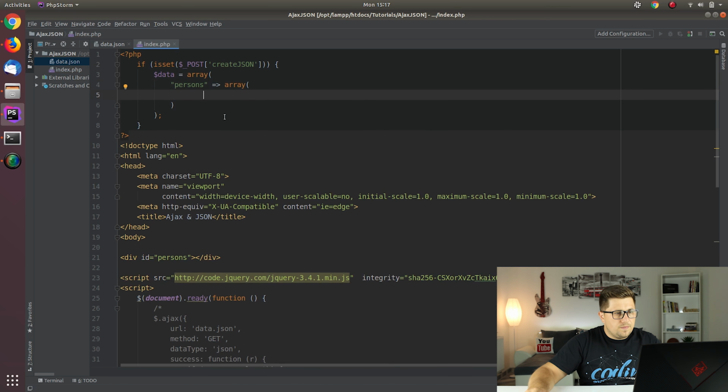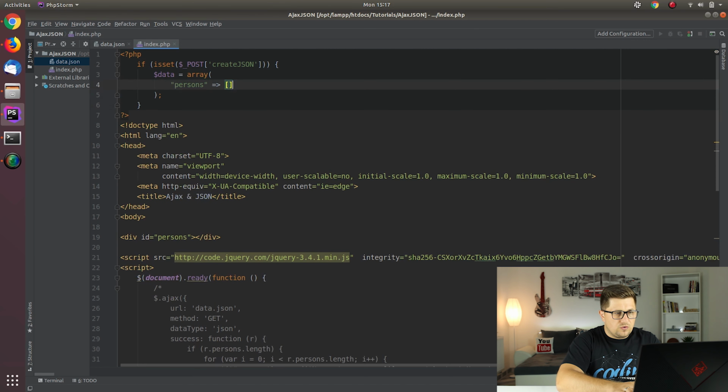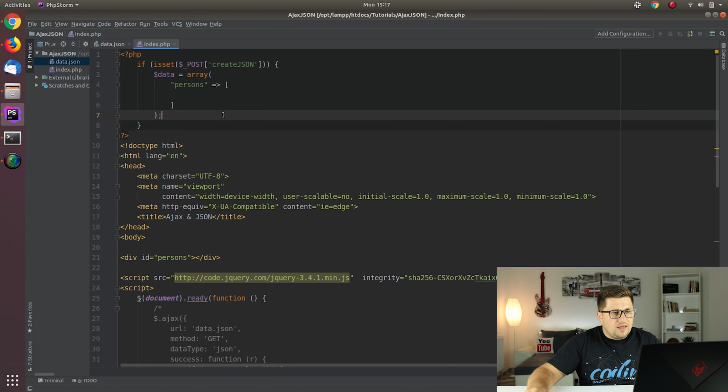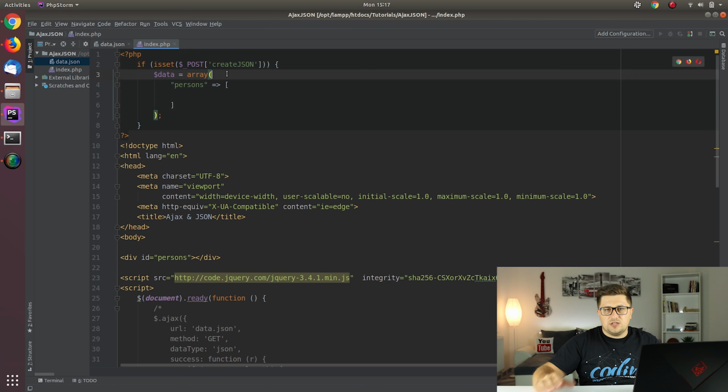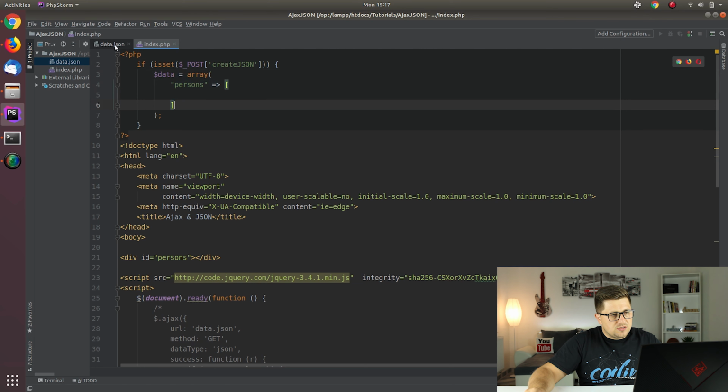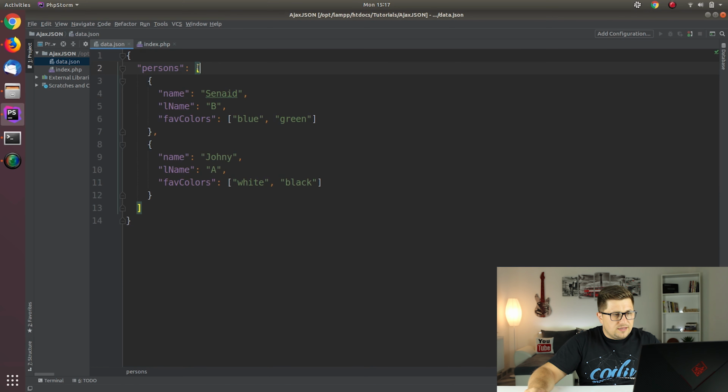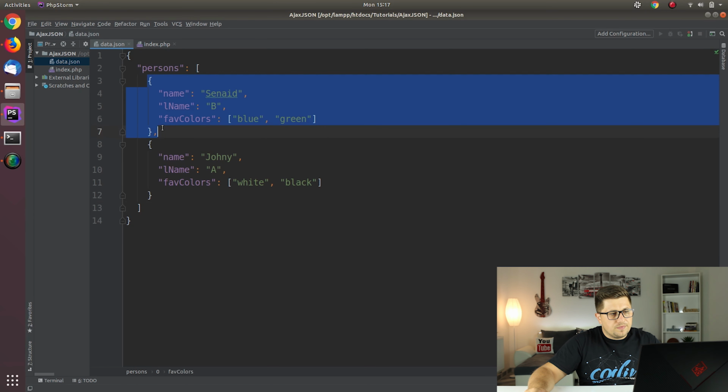Okay, but now since it can be confusing for you if you see it like this, I will just make a distinction. Indexed arrays I'll write like this, and those that will be converted to the objects we will write like this, just so that it's easier for you to understand. And now if we check, this persons is an indexed array, we did that. Now we need to create an object which is an associative array again.